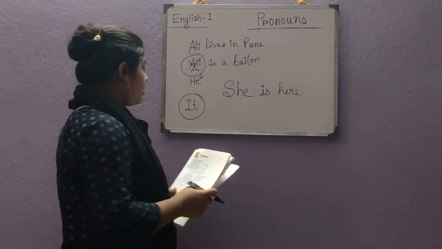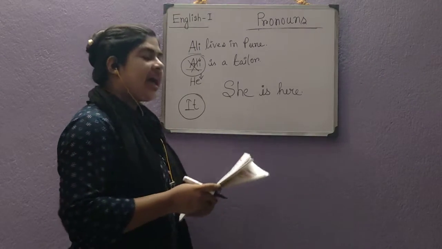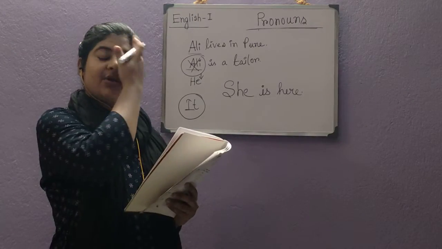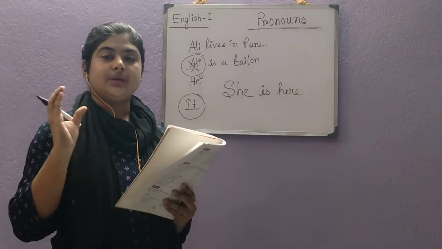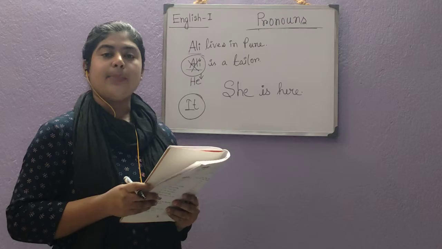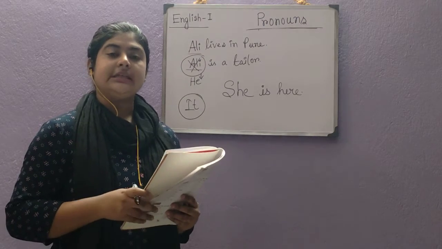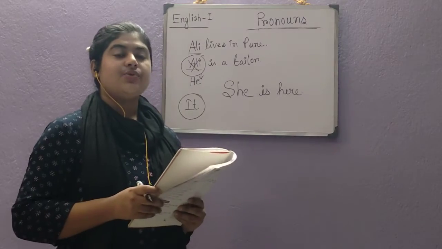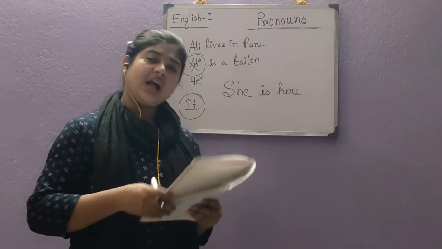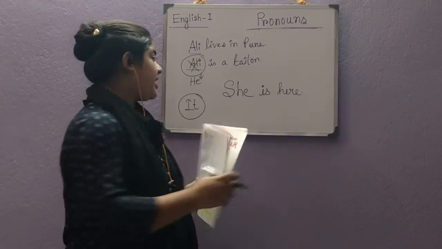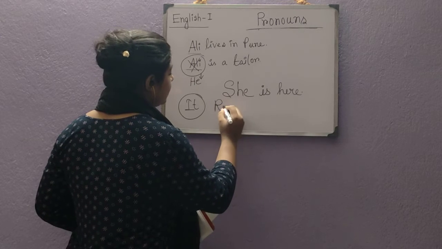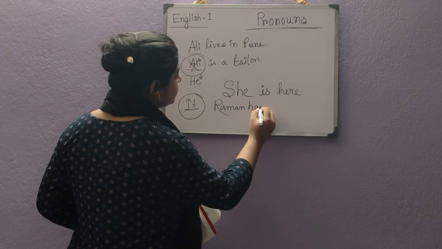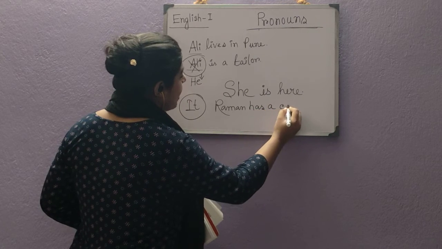So Raman has a cap. The cap is red. Instead of taking the noun, the cap, what do we have to use? Yes, one pronoun, and that is it. Raman has a cap. It is red. So I am writing this. Raman has a cap.